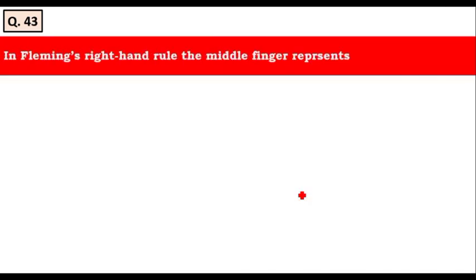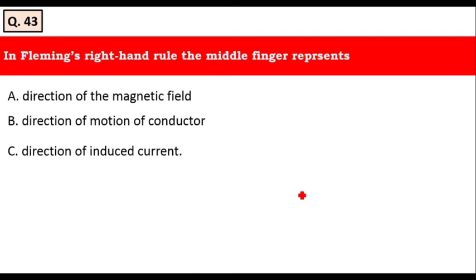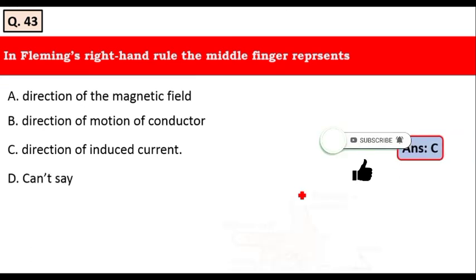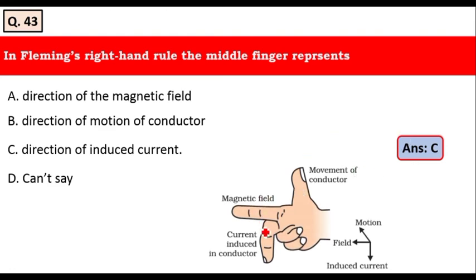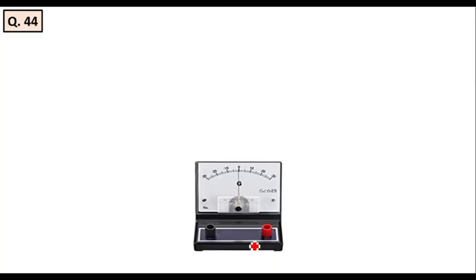Again, in Fleming's right hand rule, the middle finger represents: the direction of the magnetic field, direction of the force, direction of motion of the conductor, direction of the induced current. Can't say. Yes, it is the direction of the induced current. Option C is the right answer for this question. Let's move to the next question.